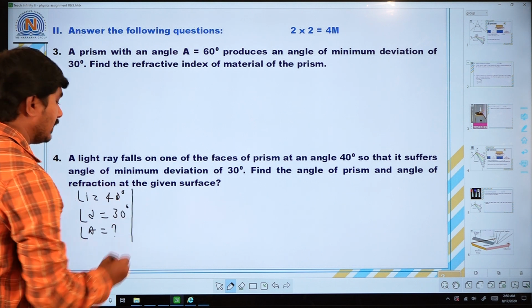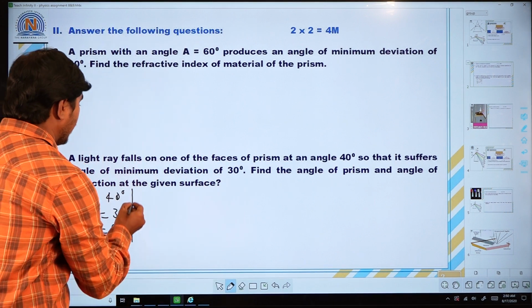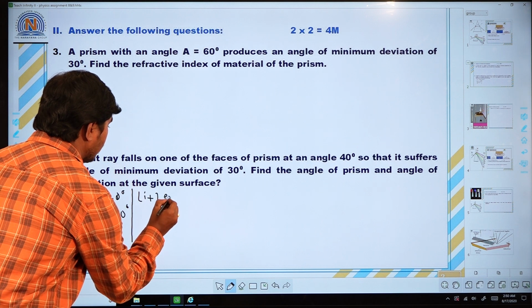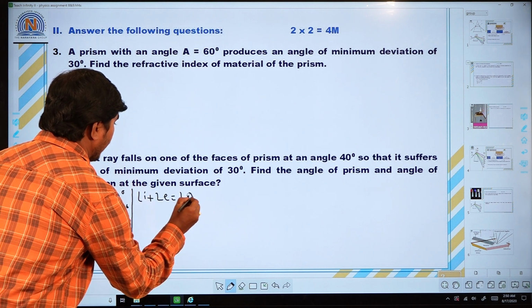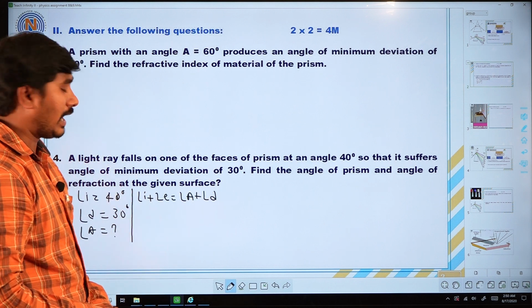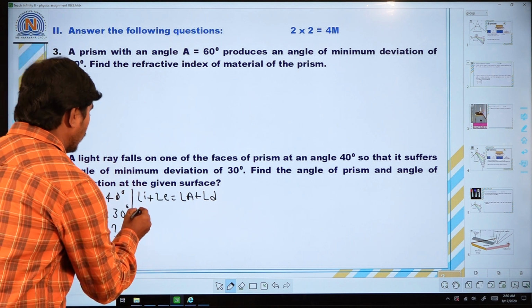You know very well the relation between the angles, already we discussed in question number 1. So, what is the relation here? Angle I plus angle E is equal to angle A plus angle D. At minimum deviation, what happened here? Angle I and angle E both are equal. That is why you should write like that.